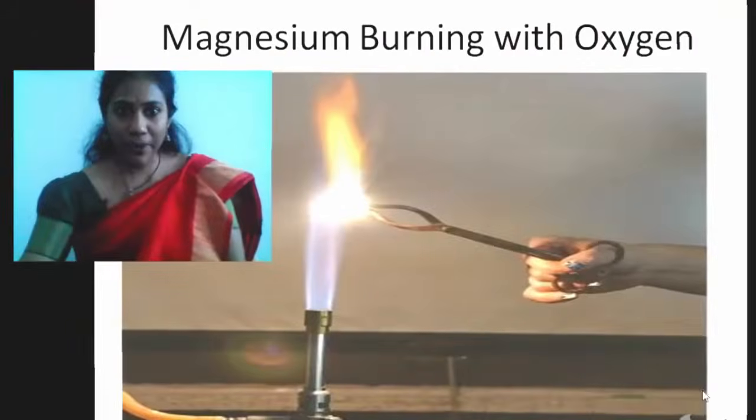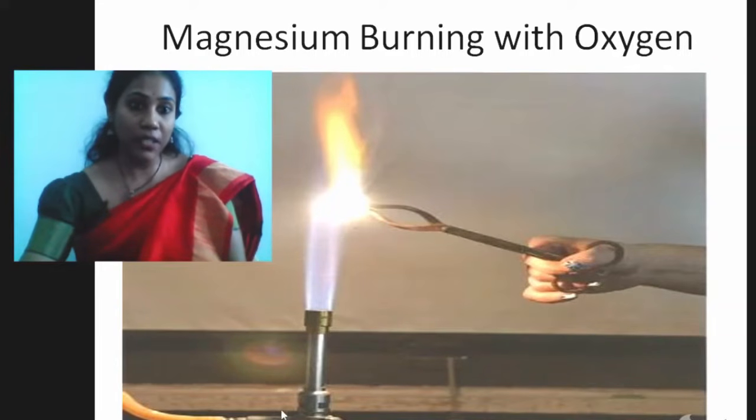This is how magnesium actually reacts in air. See, he is holding a magnesium piece with tongs. This is called tongs. The magnesium piece is held with the help of tongs. He is keeping it in a fire. This is what we call a Bunsen burner, available in chemical laboratories, and it's giving a blue flame.